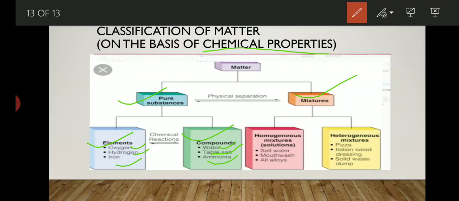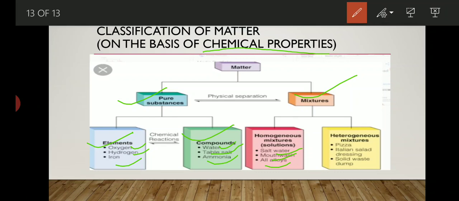Again, compounds are divided into 2 parts, organic and inorganic compounds, which we will discuss in our next lecture video. Now let's see, a mixture is divided into 2 parts: homogeneous mixture and heterogeneous mixture. A homogeneous mixture is that kind of mixture in which 2 substances are completely mixed with each other, like salt solution, mouthwash; all alloys come in the category of homogeneous mixtures.